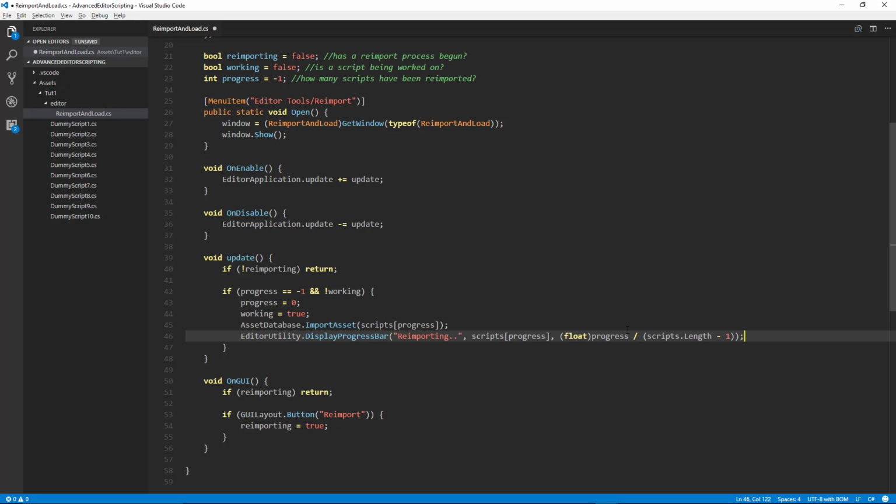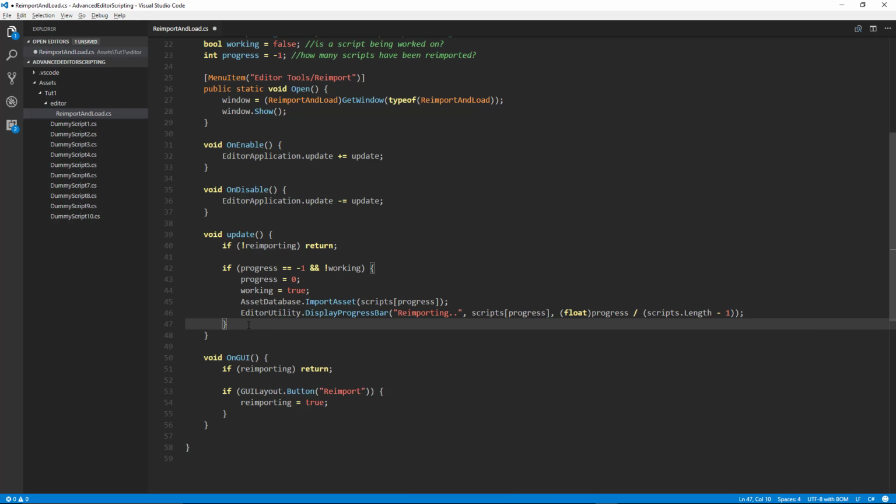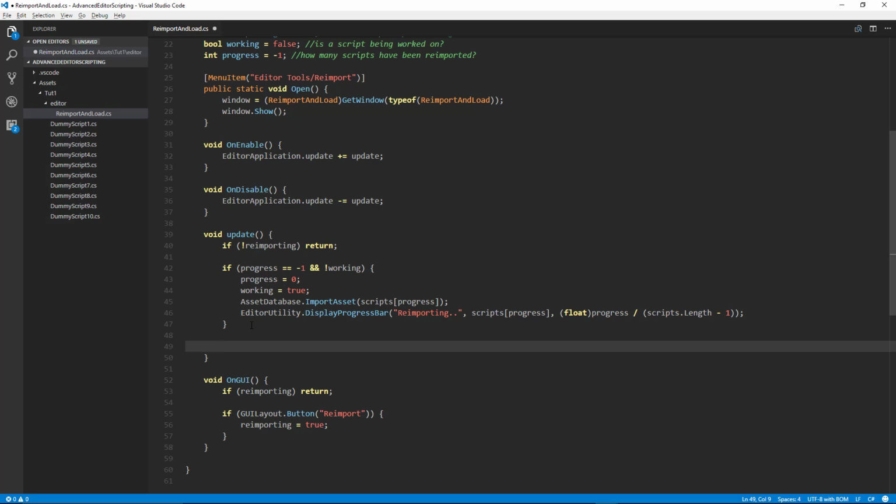Okay, and that'll indicate how much progress we have. And then finally, what we want to do is determine whether or not we finished reimporting. So whenever we call AssetDatabase.ImportAsset, that's going to cause the application to start compiling. So what we can do is say if we're not compiling anymore, EditorApplication.isCompiling.